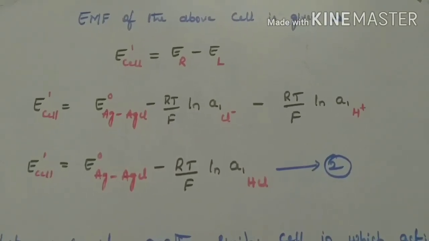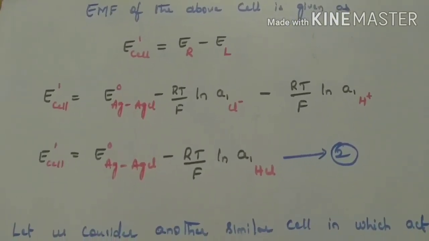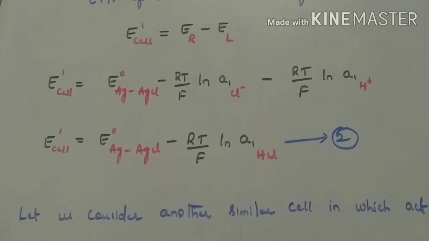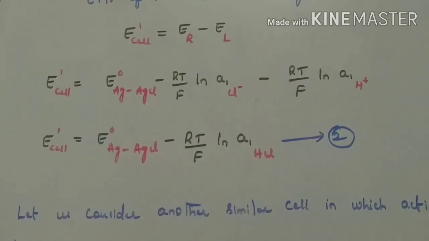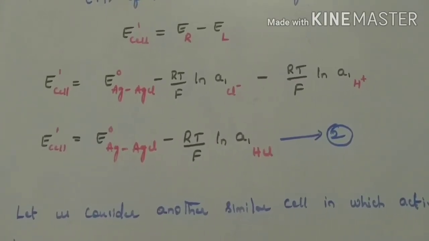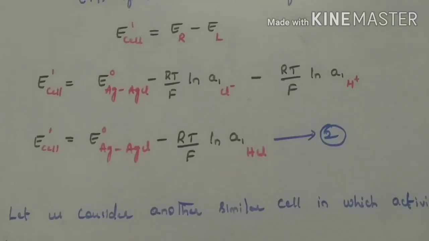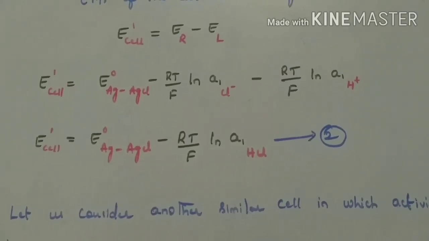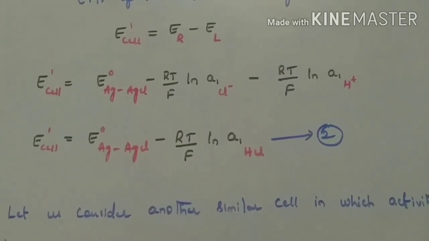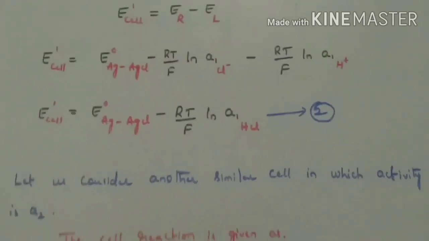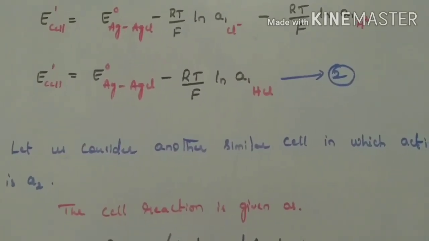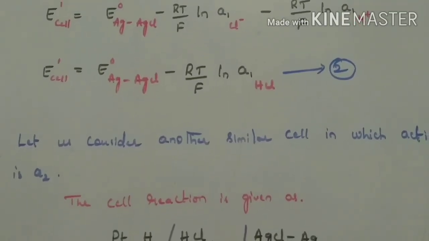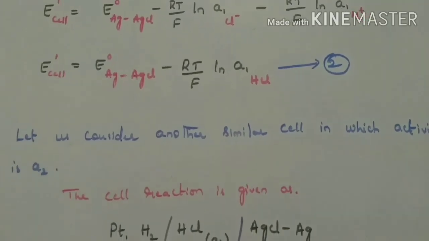The EMF of the above cell is given as E_cell' is equal to E_R minus E_L. E_cell' is equal to E° Ag-AgCl minus RT by F ln a₁ Cl⁻ minus RT by F ln a₁ H⁺. We got this with the half cell reactions with respect to oxidation and reduction. Then the next equation becomes E_cell' is equal to E° Ag-AgCl minus RT by F ln a₁ HCl. Call it equation 2.